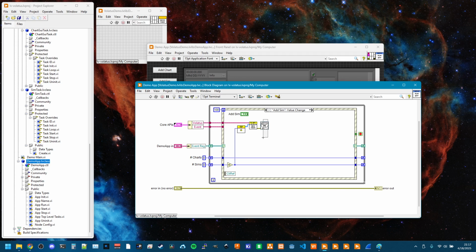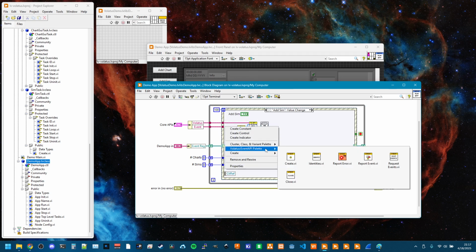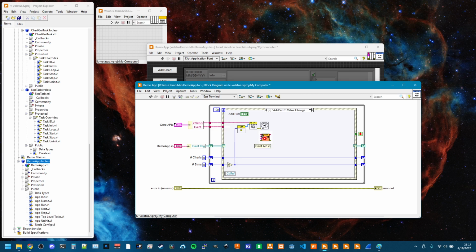Since this is a top level GUI, I have the simple error handler here. An even better choice would be to throw this in the event log, which I could do like this. So there's report event and report error. Report error only sends an event if it was an error.